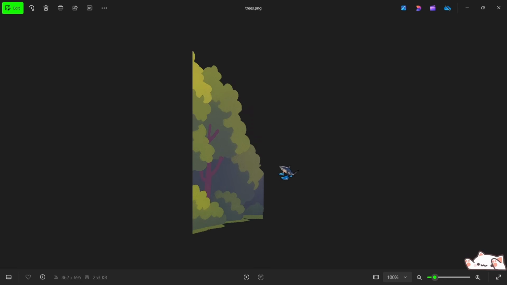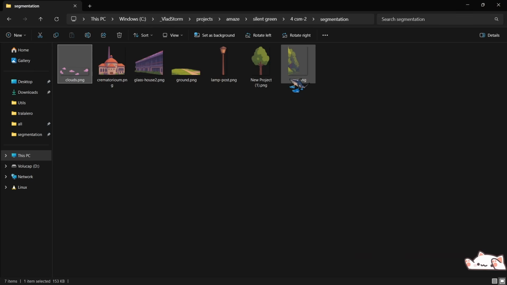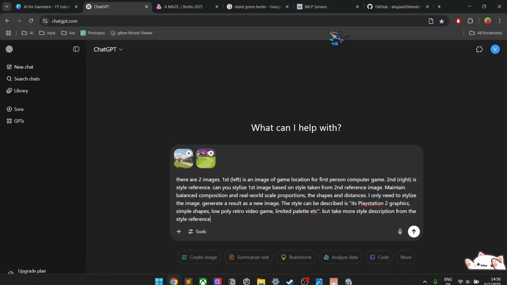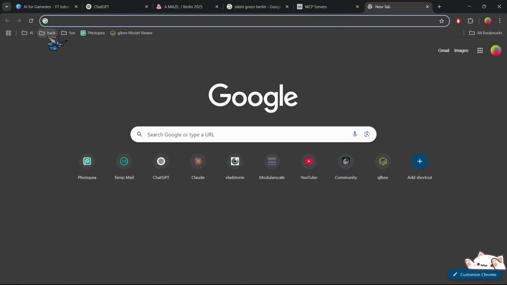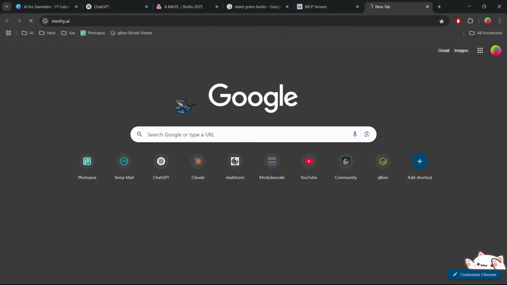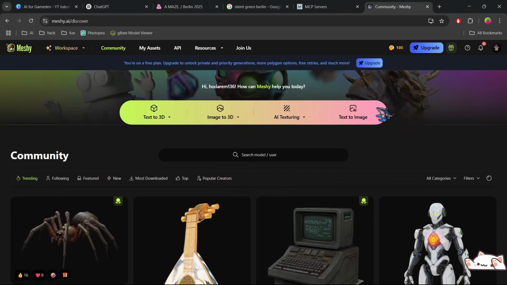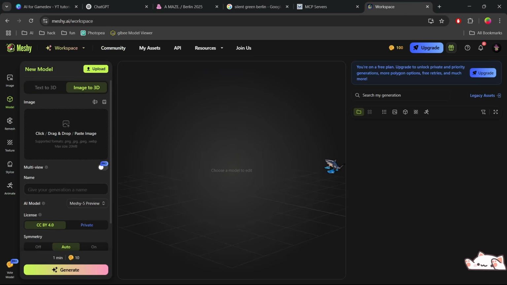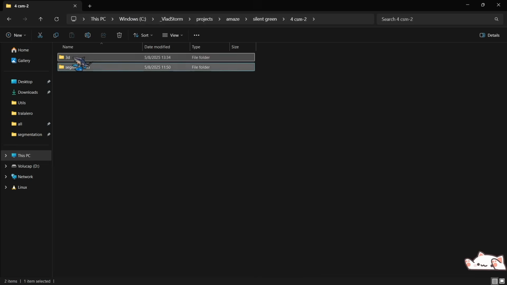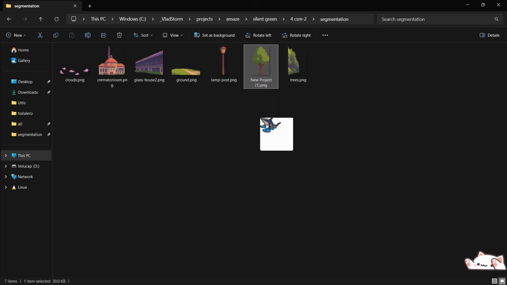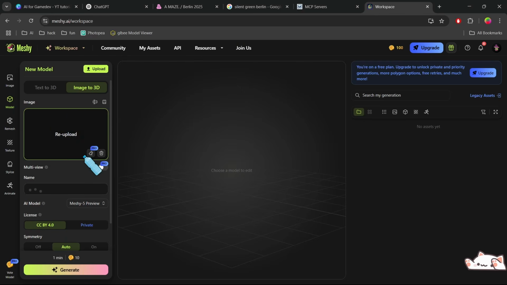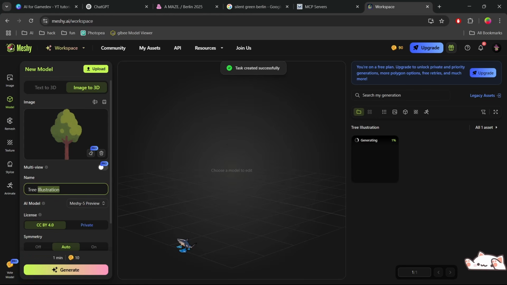So basically now we have all these different segmented images from the main one, and we want to create different 3D models from these segmented images. And for that, I'm going to use different 3D AI tools. I think my favorite tool is Meshy AI. Meshy AI has this option, image to 3D, so you can use only one image to create a 3D model. For example, the tree. We can just drop this one here. It already creates a description based on the image. It already has an AI which recognizes what exactly is on the image, and you can just press generate and it will generate the 3D model.